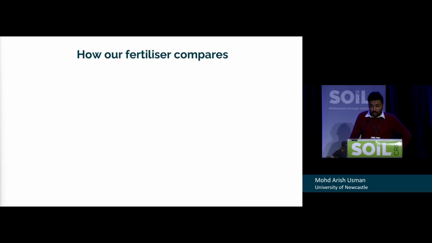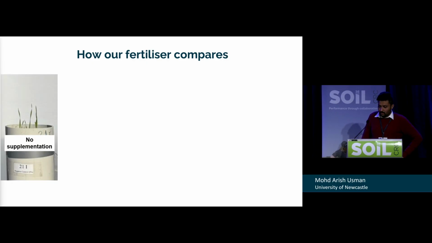Lastly, because seeing is believing, and farmers are more interested in seeing the crop growth, this is the growth in just the soil only. This is the negative control, the growth with just soil. This is the wheat growth in 28 days.